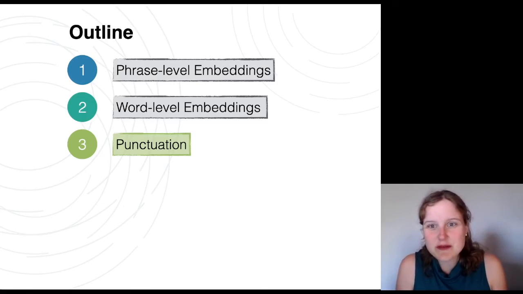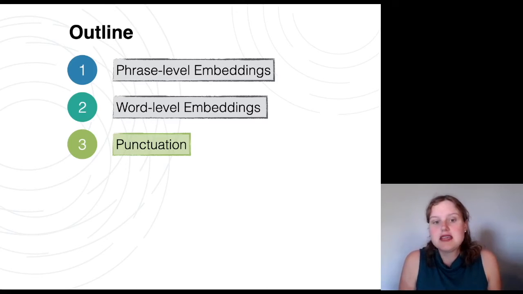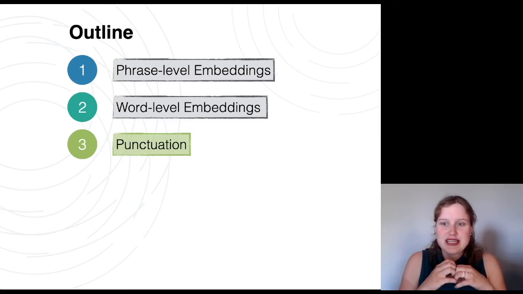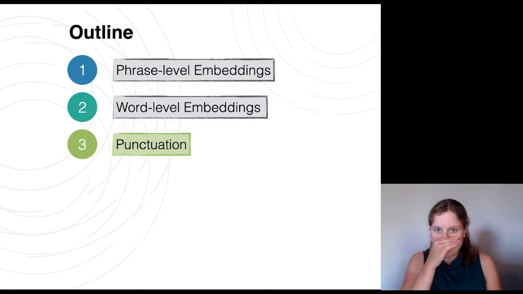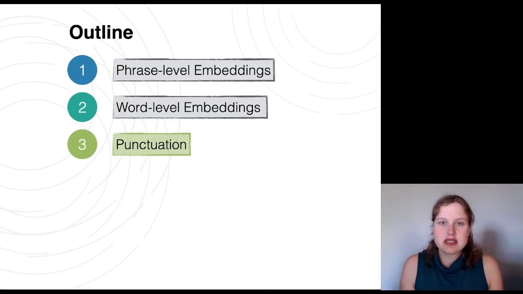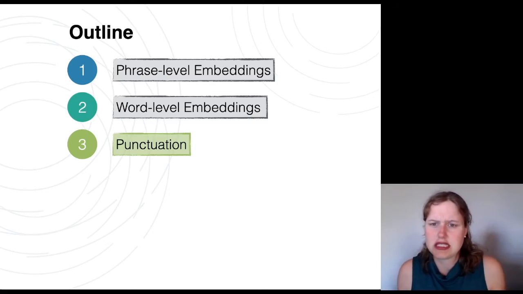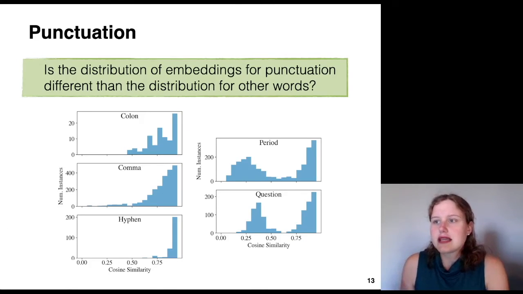Okay, the last experiment I want to tell you about is punctuation. So punctuation is pretty different from other tokens and other words. Punctuation groups words together or separates them. It contributes to the overall structure and meaning of the phrase. There's very interesting previous work showing that differences in punctuation show up when you have different authors or different communities or things like that. So the question we want to ask here is, is the distribution of embeddings for punctuation different than the distribution for other words?